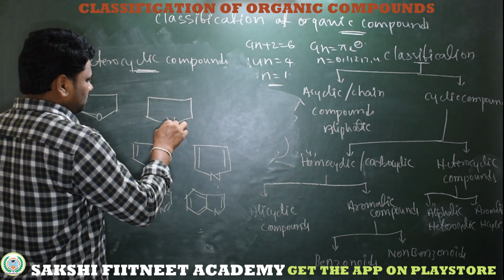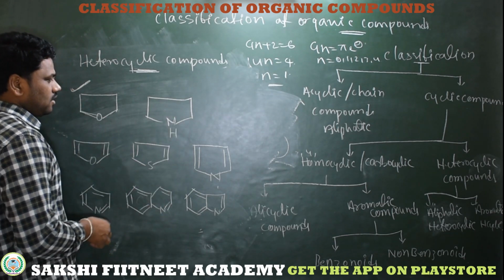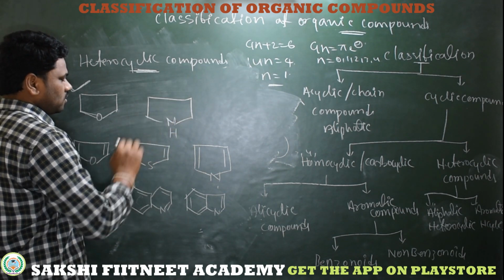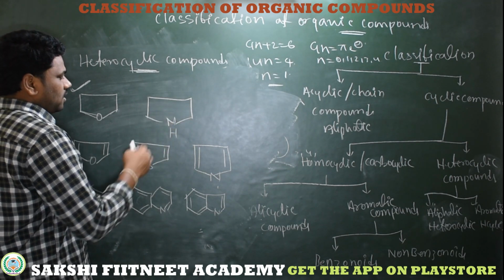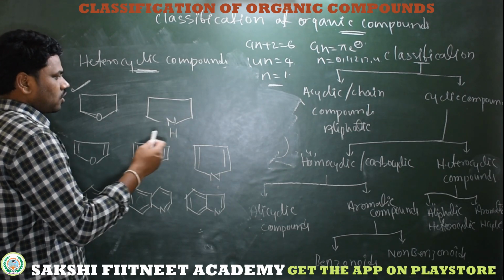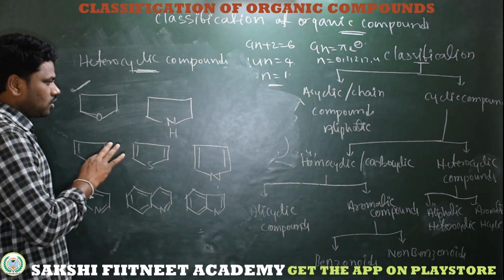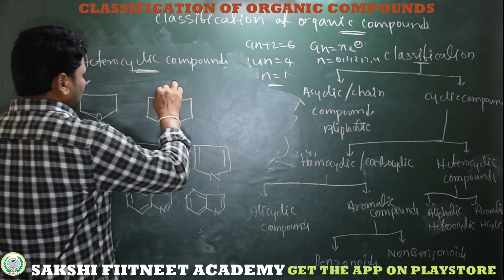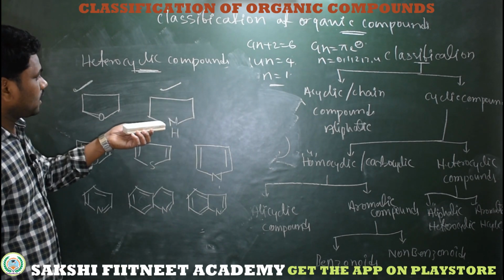Now here this is a cyclic secondary amine, both the alkyl groups are bonded to nitrogen. It's a cyclic secondary amine which is non-conjugated, and this is not following aromatic rules. So simply we can take it as an aliphatic heterocyclic compound.